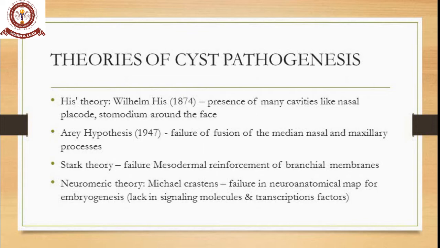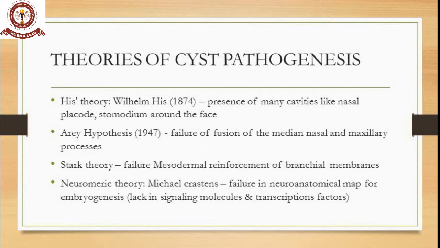Regarding theories of cyst pathogenesis, numerous theories have been given. Apart from them, we have three or four selected theories. His theory: William His in 1874 gave this theory, that is, the presence of many cavities like the nasal cavities, the nasal placode, and the stomodeum in and around the face is already present. Because of these cavities, along with some other physical or mechanical trauma, there is continuation of the cavity into the cleft part. So that is about his theory.